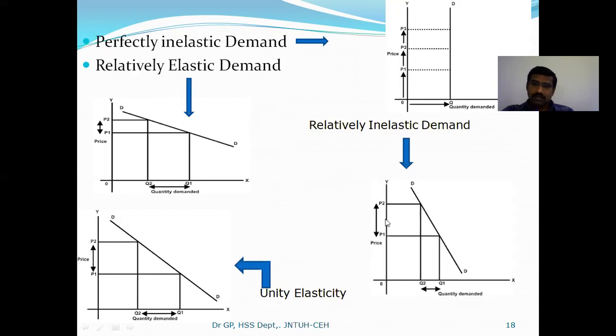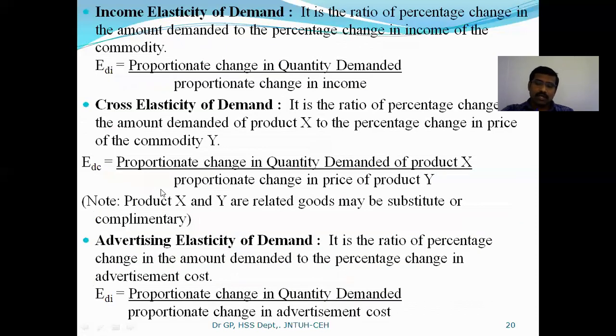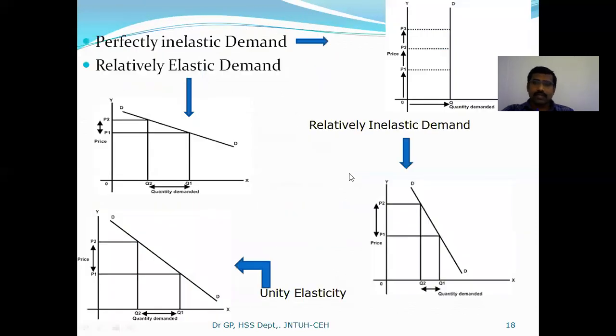More increase or decrease in price, let me take decrease, that particular change cannot affect demand much. Here price reduced from P2 to P1, almost 2 units reduced, but the demand increased just 1 unit. Which means the demand is not highly changed. So that case can be called relatively inelastic demand.